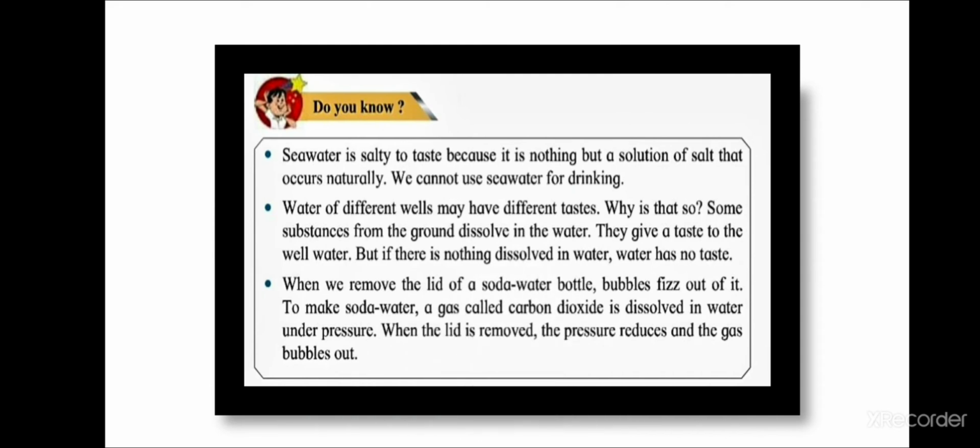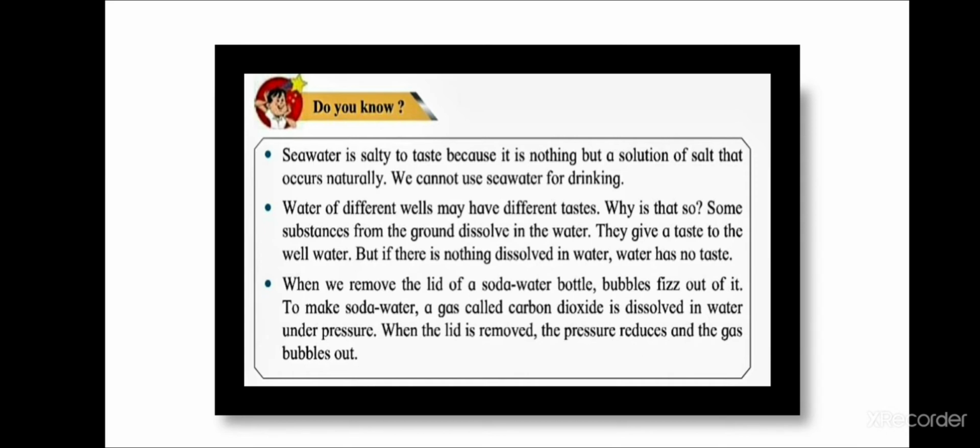Do you know, seawater is salty to taste because it is nothing but a solution of salt that occurs naturally. We cannot use seawater for drinking. Water of different wells may have different taste. Why is that so? Some substances from the ground dissolve in the water. They give a taste to the well water. But if there is nothing dissolved in water, the water has no taste.